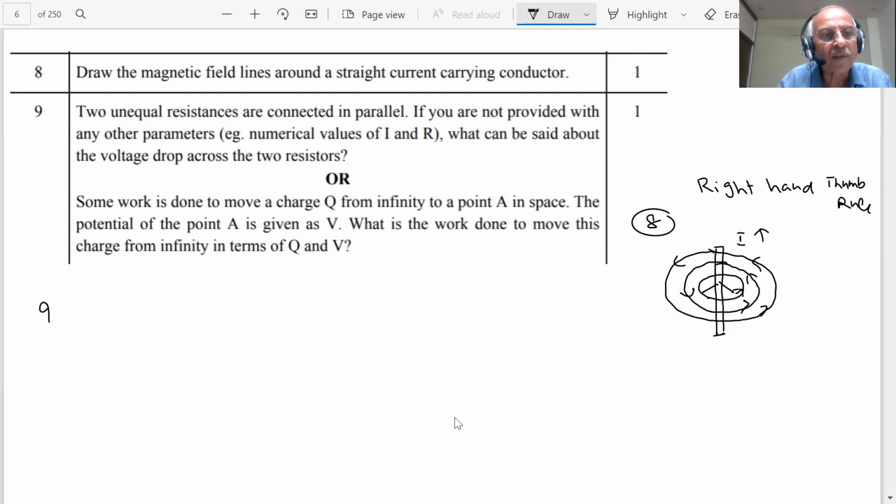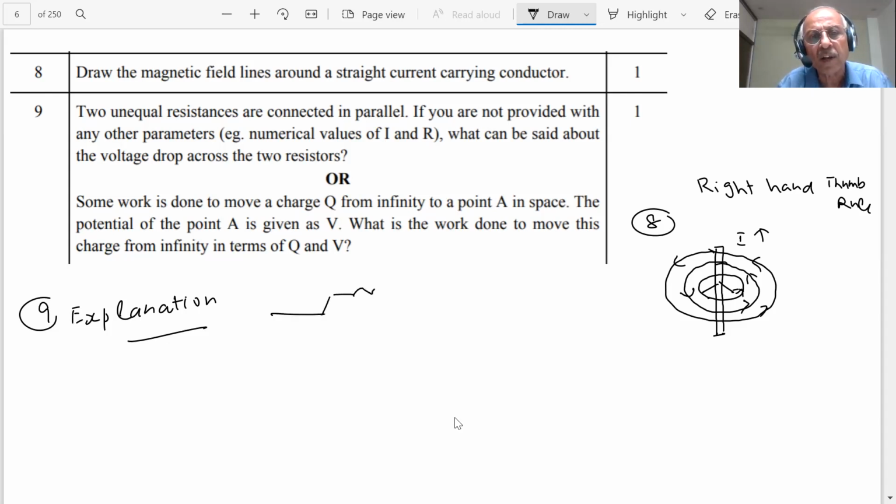Question 9, student. Let me see the explanation of question 9. Two unequal resistances are connected in parallel. If you are not provided with any numerical values of I, R, what can be said about the voltage drop across the two resistors? What do you mean by this, student? There is a resistance. There's another resistance. This is our V, the potential difference. If you have R1 and R2, two resistors, what will happen?